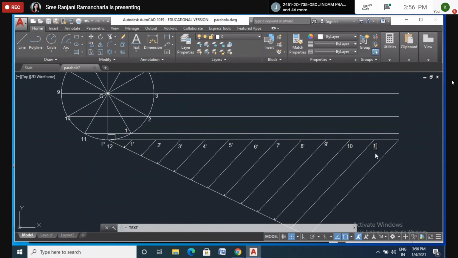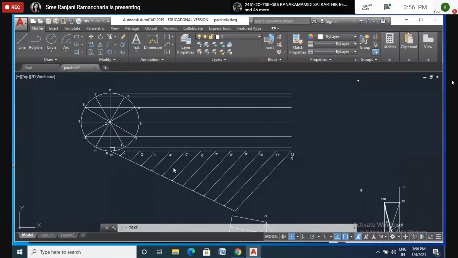And 11 dash, and this is finally 12, or we can say P also. So I will write it here P. One and the same, right? Here I will name it as P and 12. You can say anything.